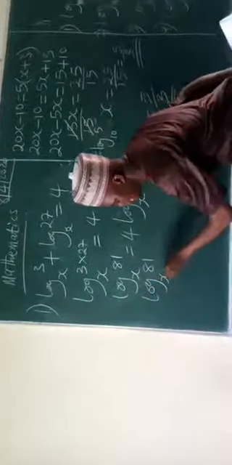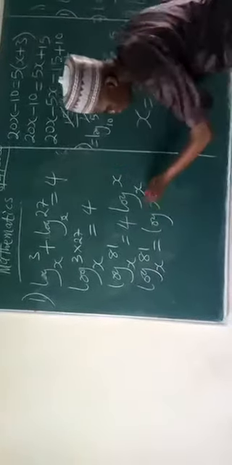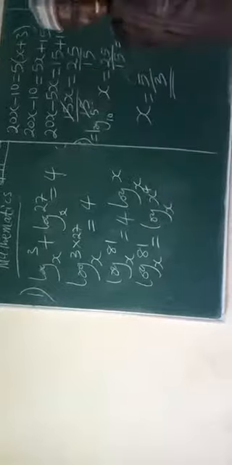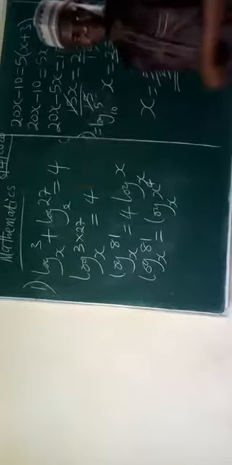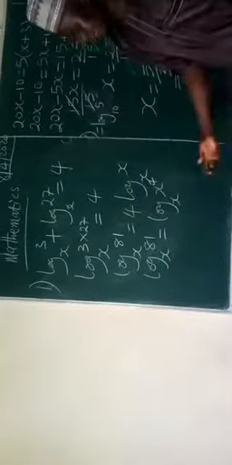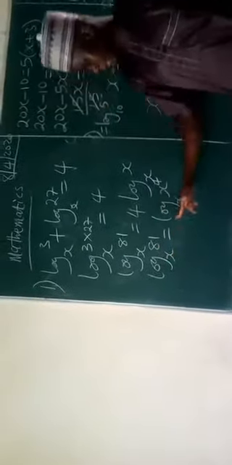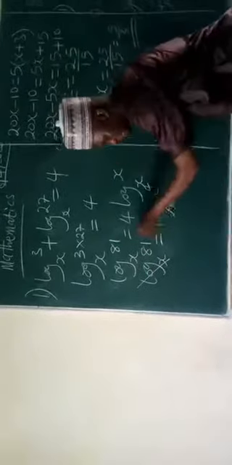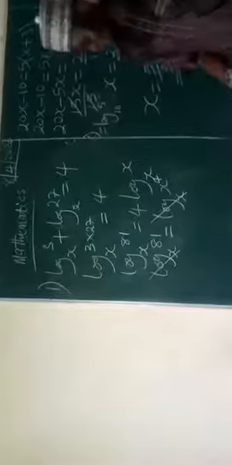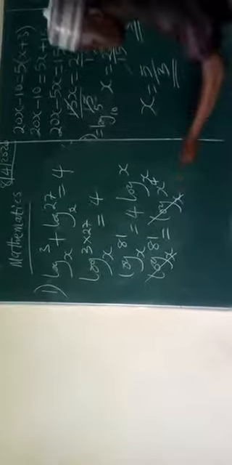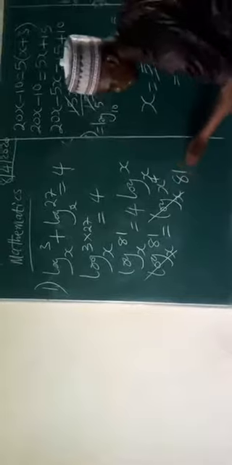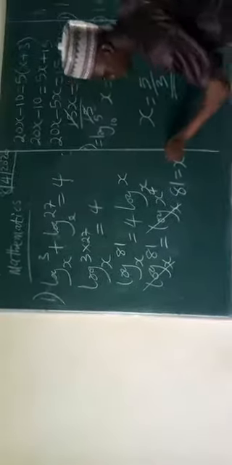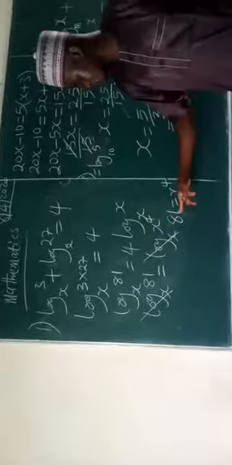So now I have log of 81 base x is equals to log of x power 4, base x. So now this 4 has turned to be a power. With this now, I have log of 81 base x, I have log of x raised to the power of 4 base x. So log to base x, log to base x will cancel. So from there now, what do I have? I'll have 81 is equals to x raised to the power of 4. That is what remains now. 81 is equals to x raised